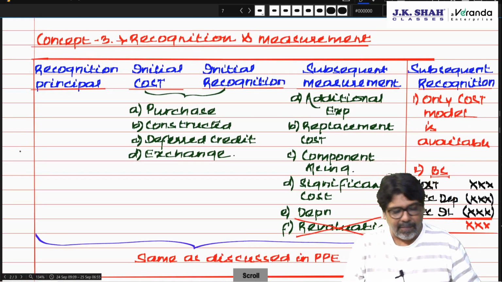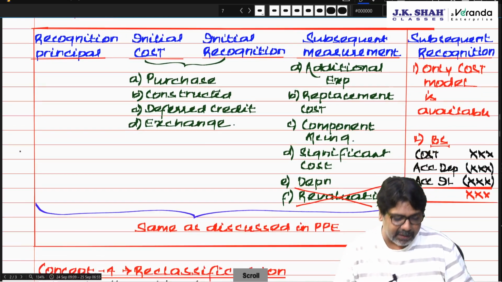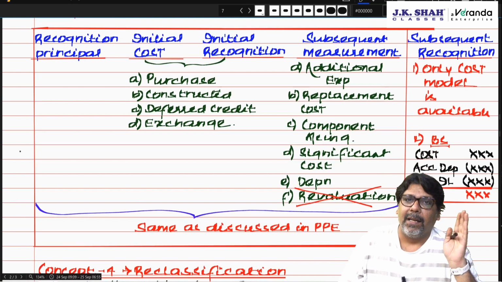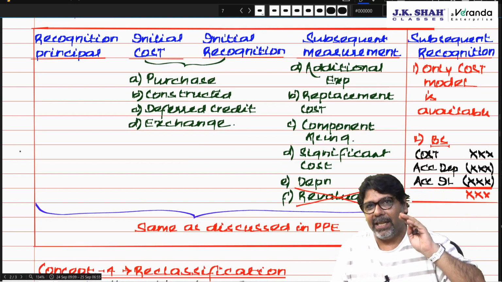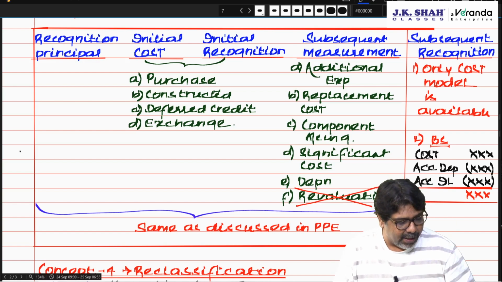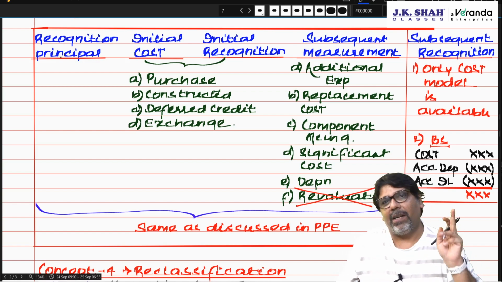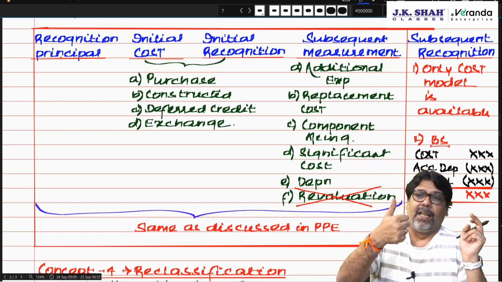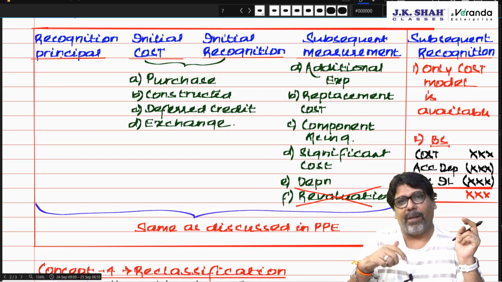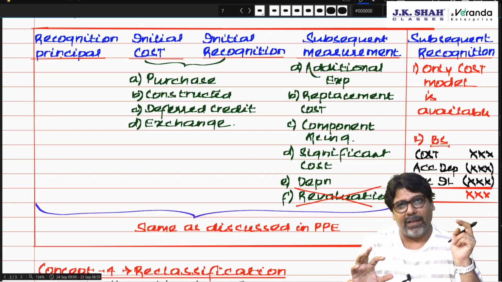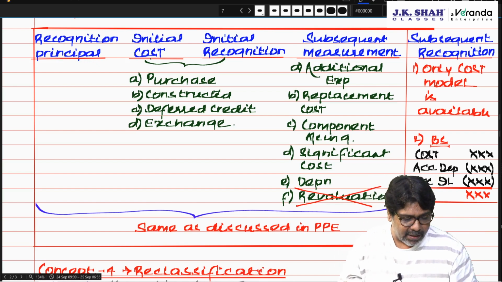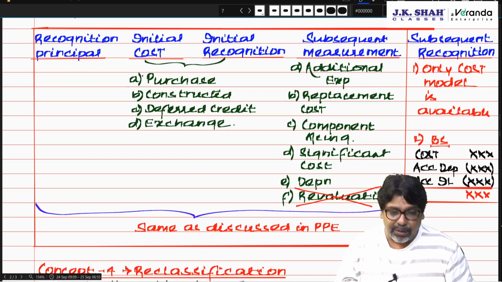Now, recognition and measurement. That's why initially I told you first read PPE, then come over here. In days 16, then you come over here. This standard will become a cakewalk for you. Principle of recognition. Over there, what did we study? Cost should be measurable. Yes, future economic benefit should be there. Correct? If those conditions are satisfied, you can recognize. Initial recognition at cost.